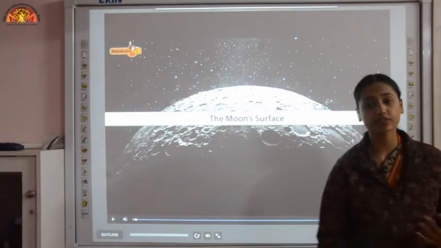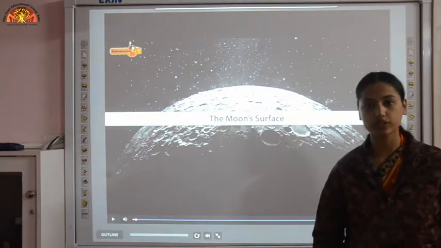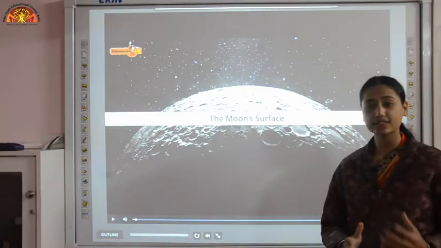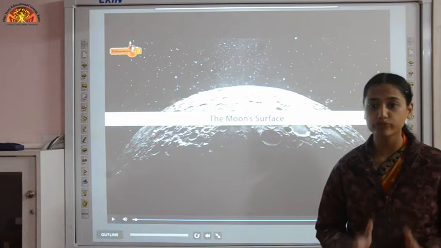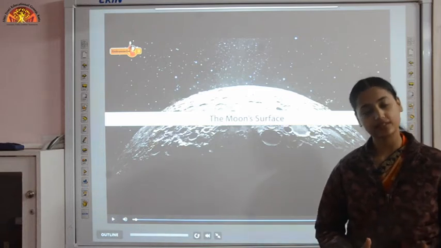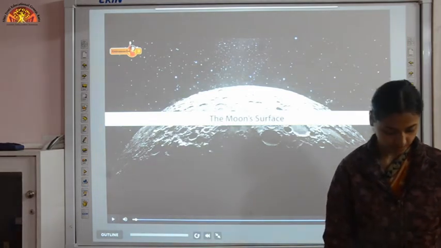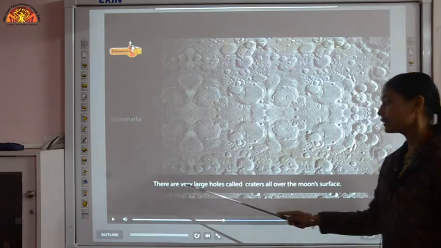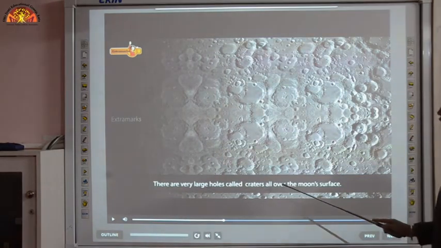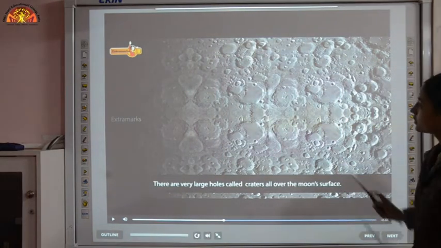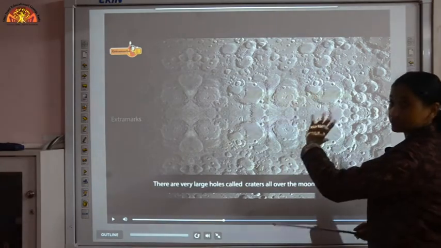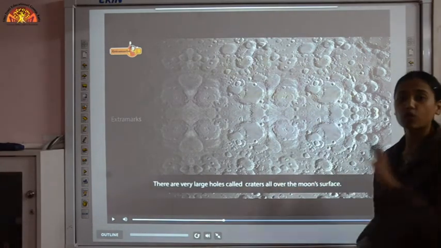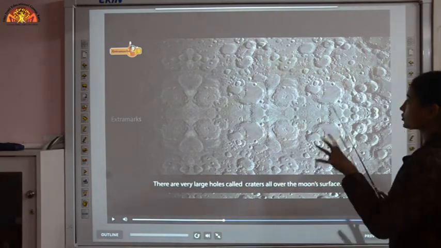Now moon is a very fascinating object for all humans. So scientists want to know about the surface of the moon. For that they have conducted so many experiments. What they found out is that there are very large holes called craters all over the moon's surface. Craters means big holes present on the surface of the moon.